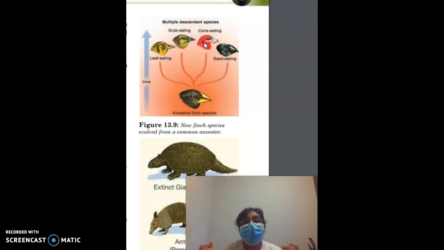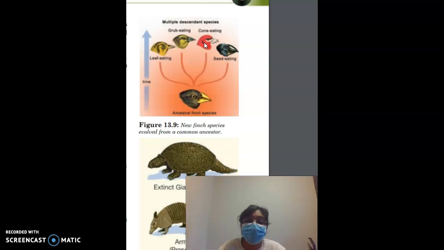And if the environment changes rapidly, like a flood, an earthquake or a volcanic eruption, a species could become extinct because they don't have the ability to adapt immediately to a new surrounding. All members have no choice but to die off completely. But if they have survived in that kind of environment for a very long time, of course they can adapt or pass down more favorable traits and characteristics that will help them to survive and reproduce in that area. He also used fossil evidence to understand how species evolved over a long period of time.